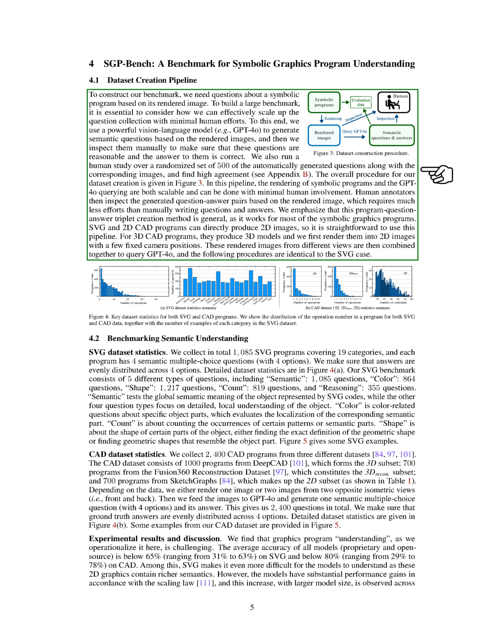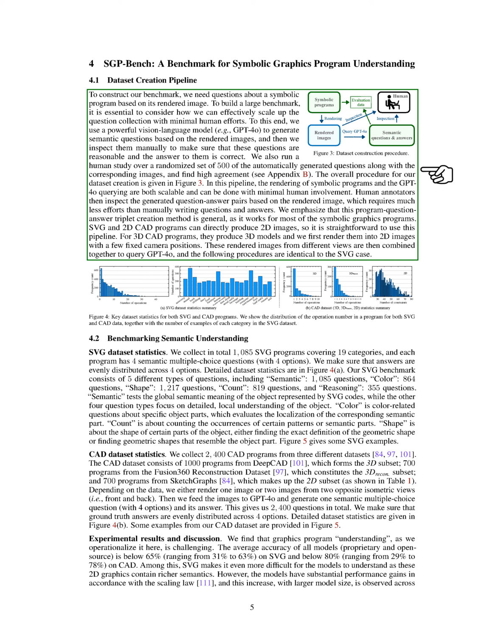Regarding our dataset statistics, we collected a total of 1,085 SVG programs across 19 categories, each accompanied by 4 semantic multiple-choice questions with 4 answer options. We ensured that the answers were evenly distributed among the options. Our SVG benchmark includes 5 question types: semantic, color, shape, count, and reasoning, with varying numbers of questions for each type. Semantic questions assess the overall meaning of the SVG code, while the others focus on specific details like color, shape, and counting occurrences of patterns.